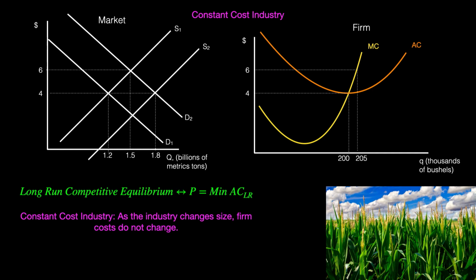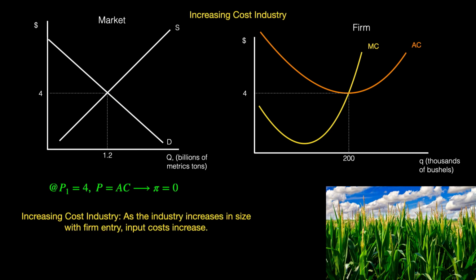In this example, as the industry changed size as firms entered the market, the cost of inputs did not change. When costs do not change with entry and exit, we call the industry a constant cost industry. In a constant cost industry, the long-run supply curve is horizontal. When demand increased, the price increased to $6 in the short run, but in the long run, the price remained constant at $4. So in the long run, demand moved over a horizontal supply curve showing no change in the long-run price.